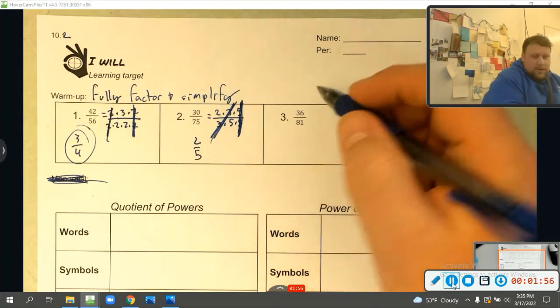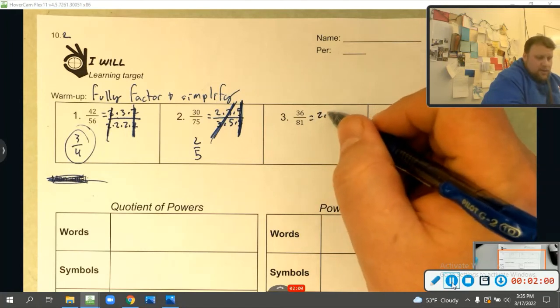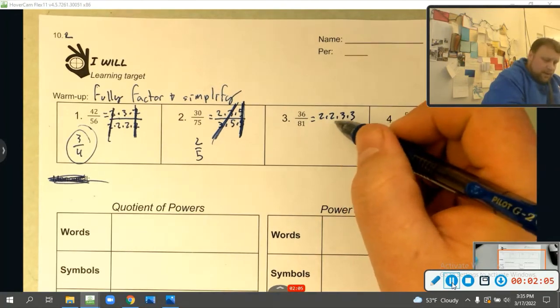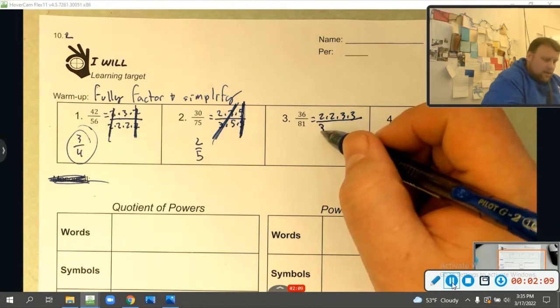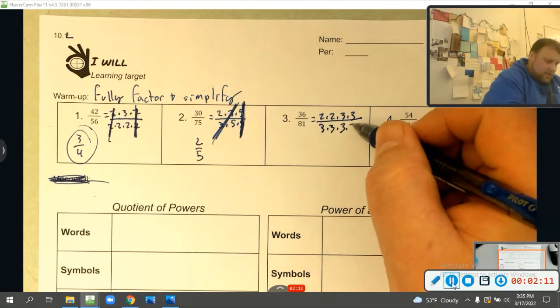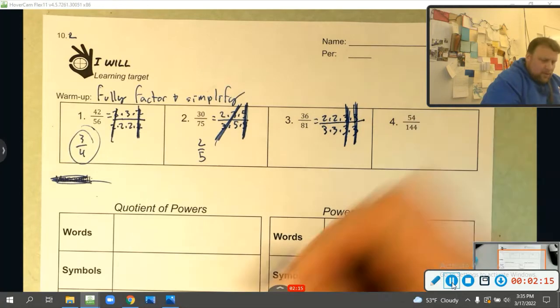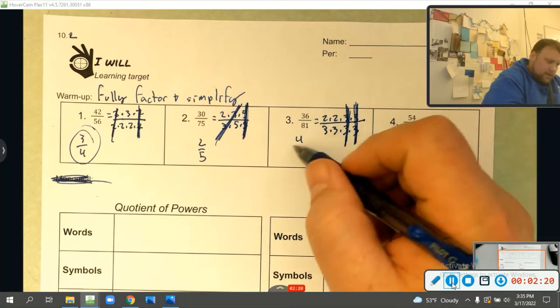This is 36, 6 times 6, and each 6 is 2 times 3, so I'm going to end up with 2 times 2 times 3 times 3. On bottom is 9 times 9, and 9 is 3 times 3, so it's going to be 3 times 3 times 3 times 3. What can I cross out? Well, 3 divided by 3 and 3 divided by 3. And I'm left with up top, 2 times 2 is 4, and 3 times 3 is 9.